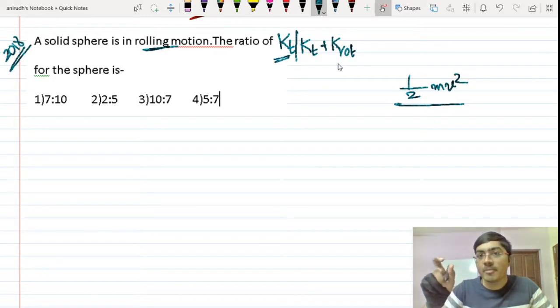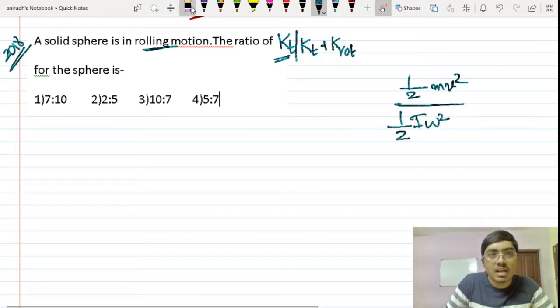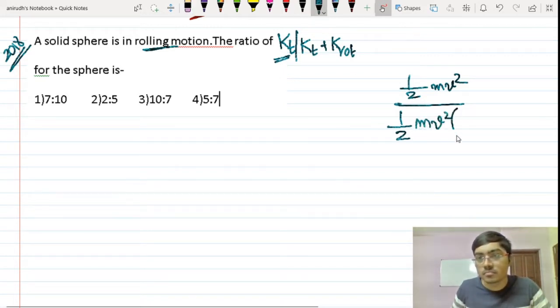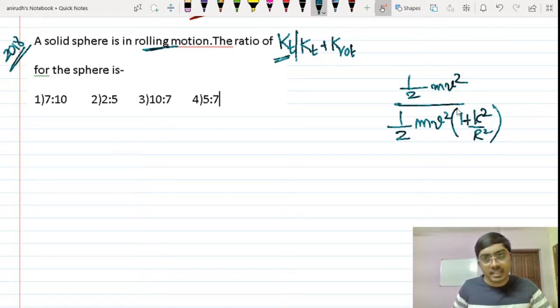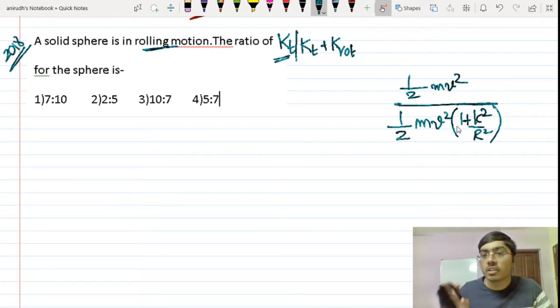Fine. So for I, I will be substituting mk square in that particular equation. So I am going to get this equation that is very commonly encountered, half mv square into 1 plus k square by r square. This is the translational kinetic energy, this is the rotational kinetic energy. This equation is directly learned as the total energy in rolling motion, the rotational kinetic energy plus the translational kinetic energy. This is called the rolling kinetic energy, the total kinetic energy, considering the rotational as well as translational components. This is a direct question, so I can just cancel this out.